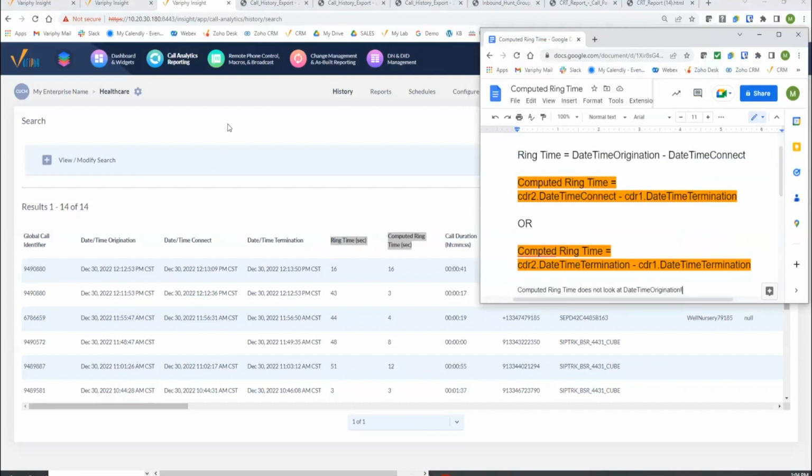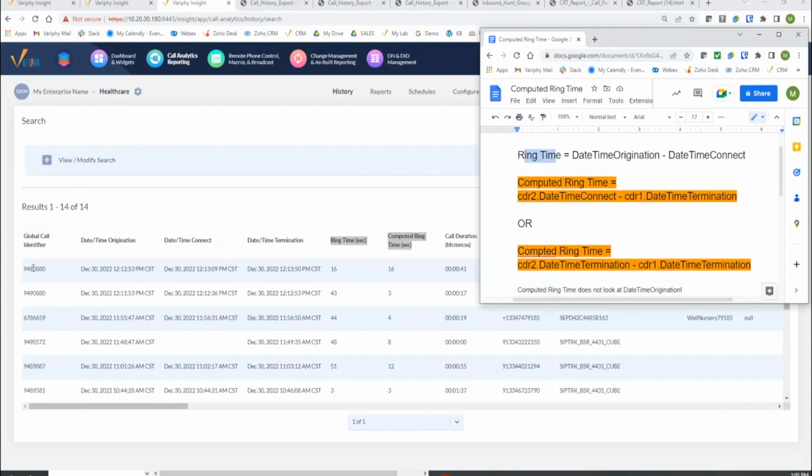At present, and moving forward, the ring time metric is not going to change. We are deriving that from the difference between datetime origination and datetime connect, giving us 16 seconds here. Now the computed ring time, as I made mention, is going to be for the more complex calling scenarios, so there's always more than one related call leg in that sequence.